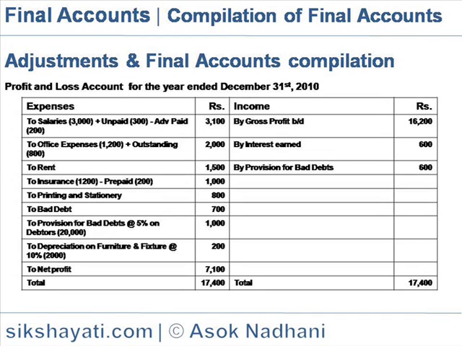Printing and stationery 800, bad debts written off 700, provision for bad debts at 5% on debtors is 1,000, and depreciation on furniture and fixture at 10% comes to 200. So the net profit, the difference between credit and debit side of profit and loss account, is 7,100, which is carried to balance sheet, the capital account.